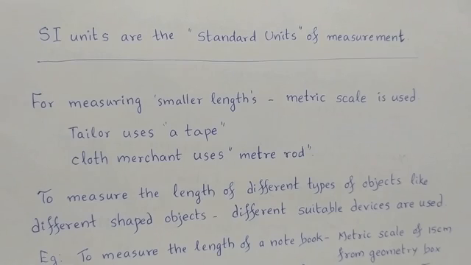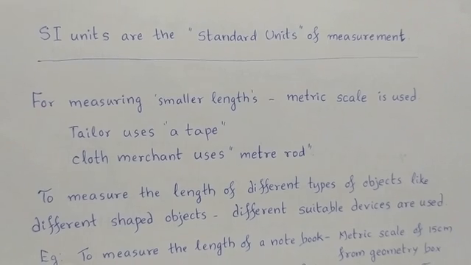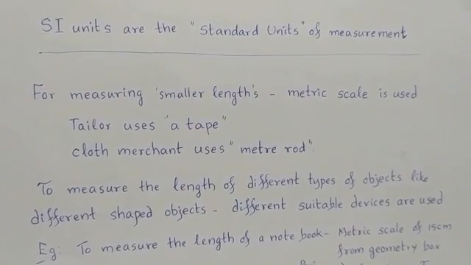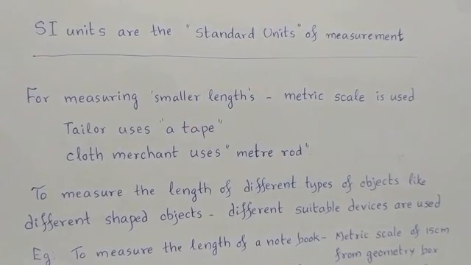Like a tailor is using a tape, a cloth merchant is using a meter rod, a student is using a metric scale. So different people, to measure different objects, are using different suitable devices. For example, to measure the length of a notebook, a metric scale of 15 centimeter from the geometry box is used by the student.